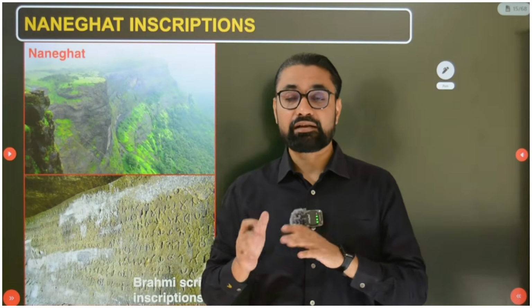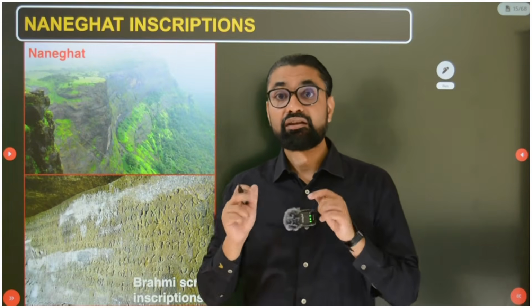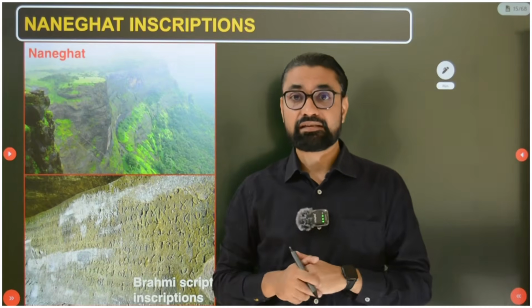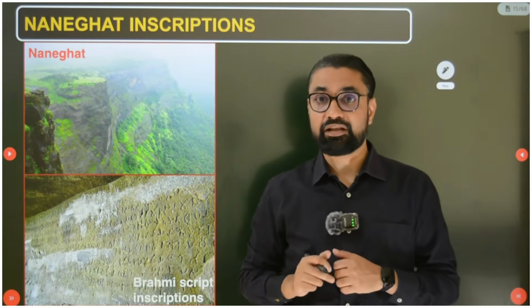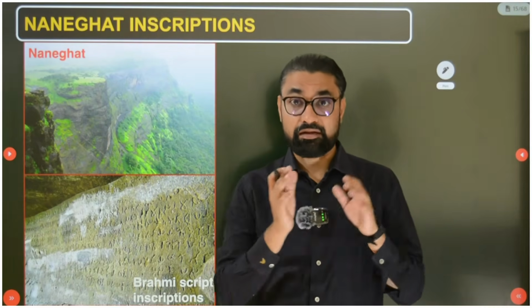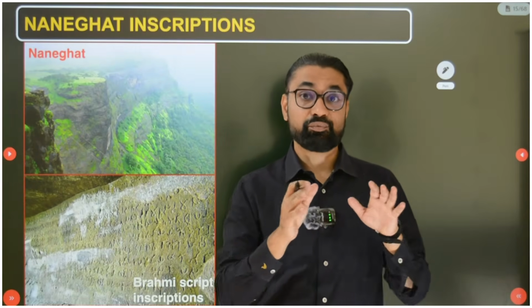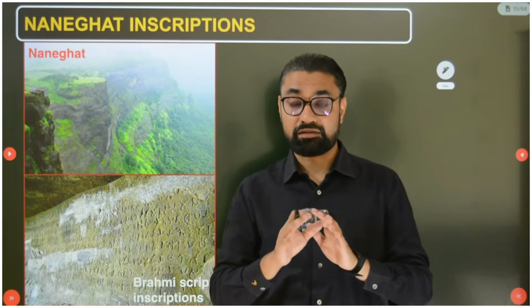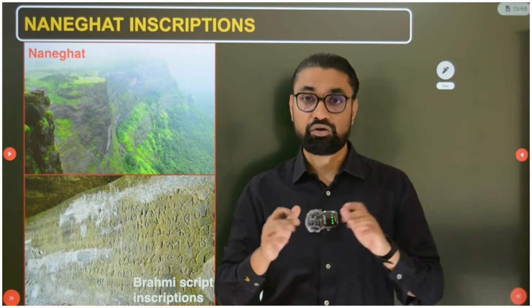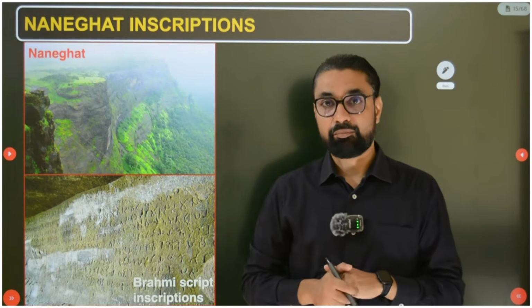Okay, so Naneghat and Nashik inscriptions, these inscriptions belong to the Satavahana period. In Nashik you have inscriptions of two kings of the Satavahana dynasty as well as the Kshatrap dynasty, or Kshatrap king Nahapana. So this Kshatrap king and their families' inscriptions are also at Nashik. This shows that these Western Kshatraps for a significant amount of time had control over the Deccan, Maharashtra, Nashik and those regions of Maharashtra.